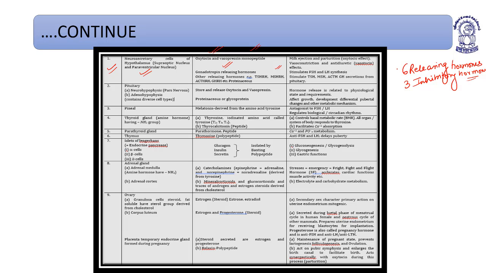Understood? So growth hormone inhibiting hormone, thyrotropin releasing hormone, gonadotropin releasing hormone, corticotropin releasing hormone, prolactin releasing hormone, and prolactin inhibitory hormone, that is, dopamine. These are the hormones.